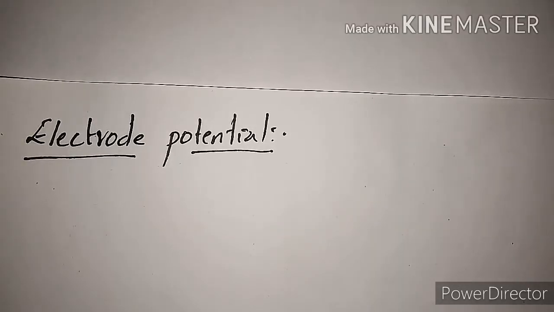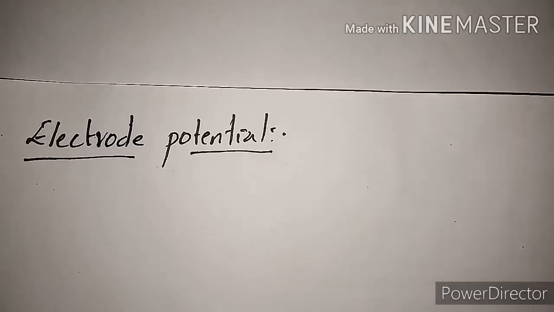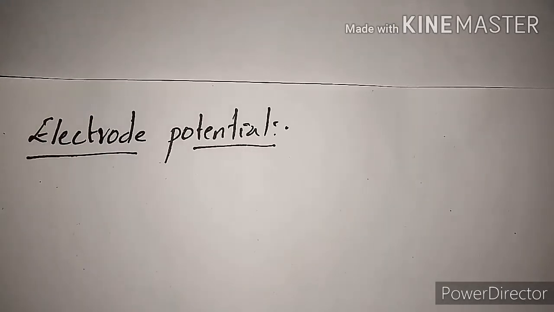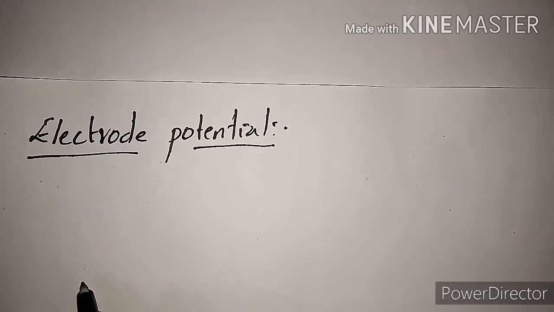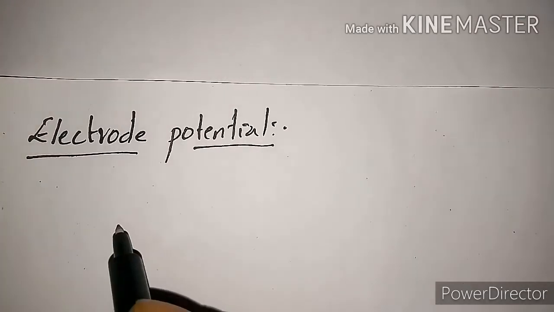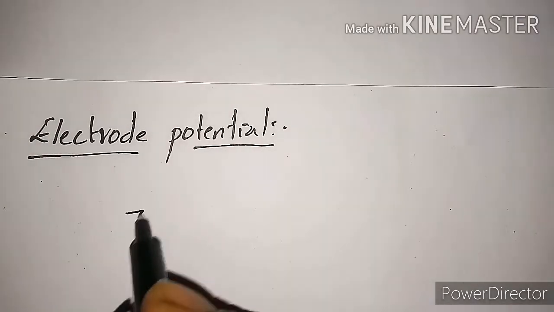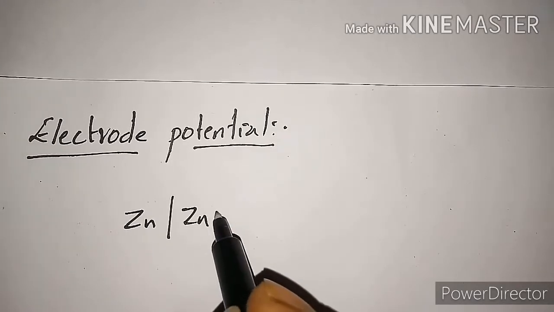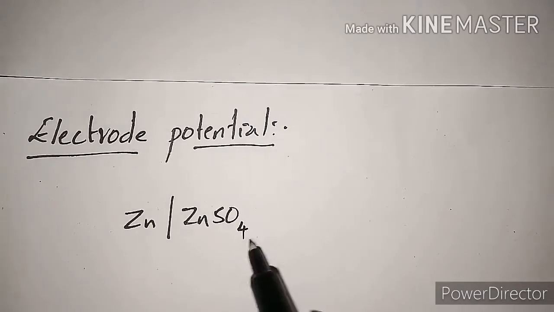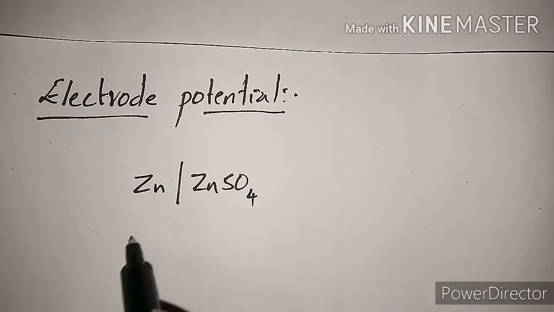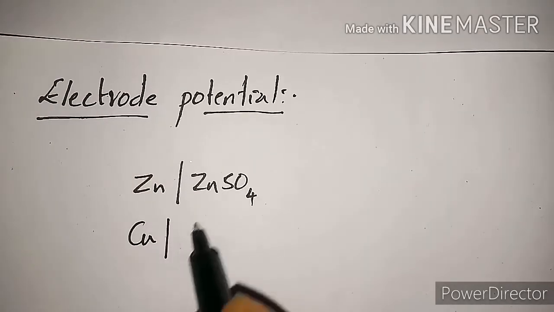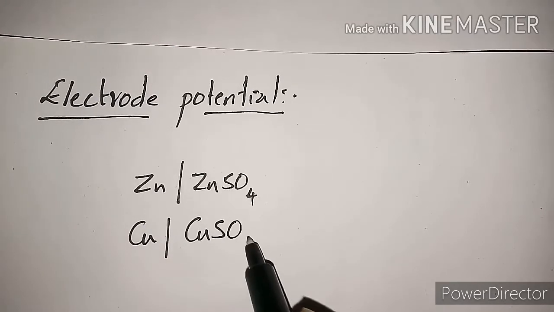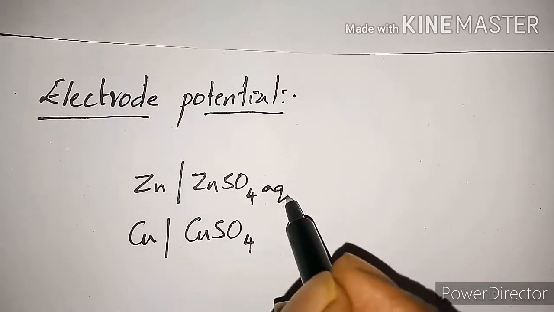Okay, now we will continue with electrochemistry. So in that we will discuss electrode potential. Now in order to define this, what is an electrode potential? Let us take a metal zinc in contact with a zinc sulfate solution, or a copper metal in contact with the copper sulfate solution. This is an aqueous solution.